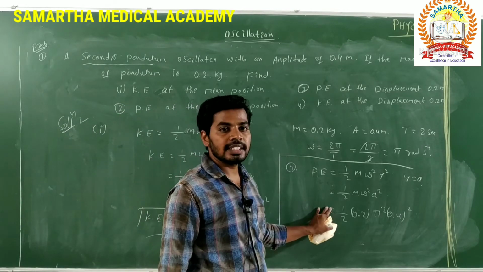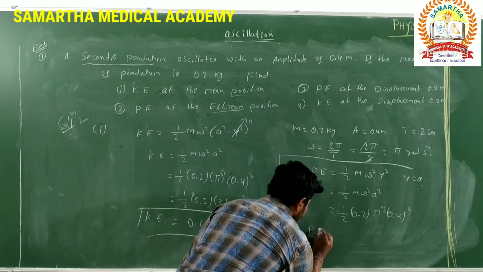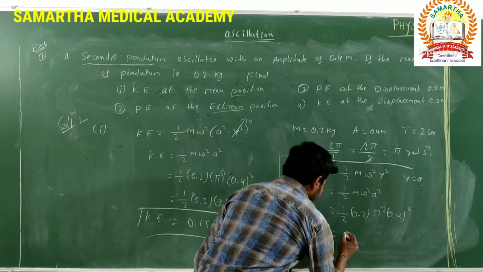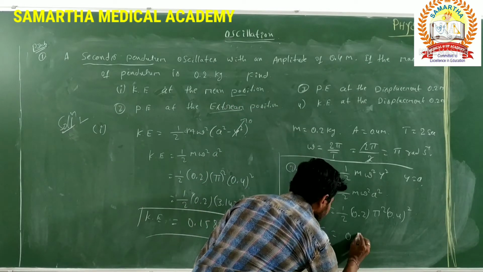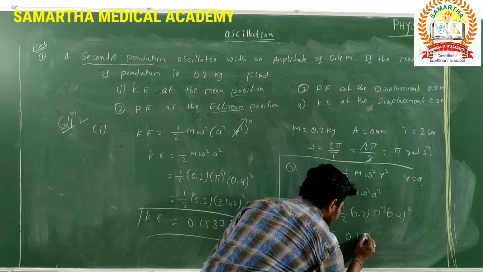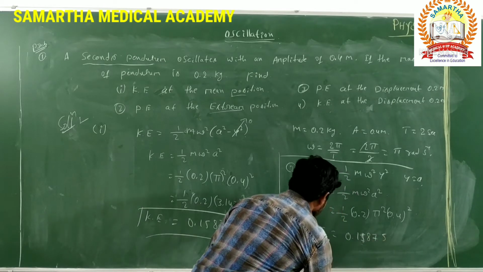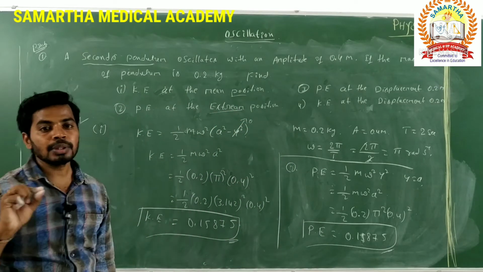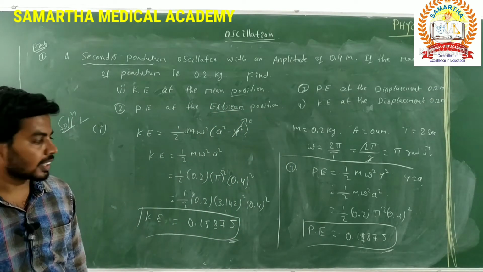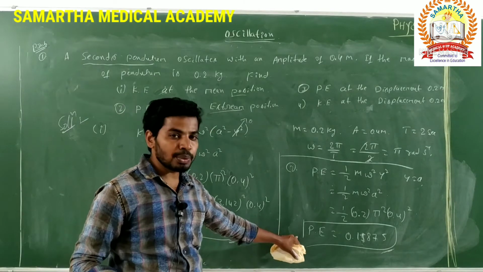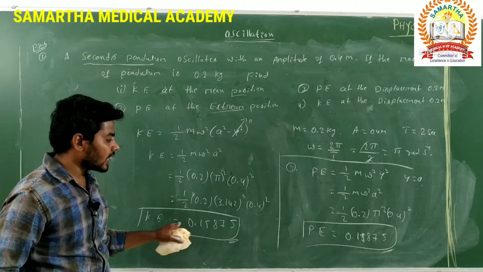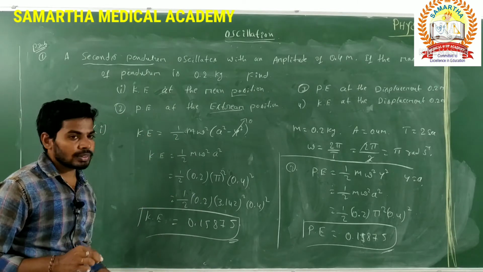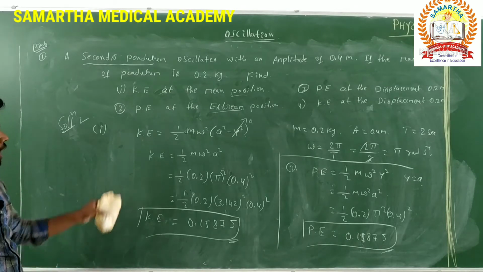Here also the potential energy is the same. Then what about its answer? By using calculation, the potential energy is the same as the kinetic energy, 0.1587 joules. This is the potential energy at the extreme position. Are you understanding? The potential energy at the extreme position and the kinetic energy at the extreme position are both equal. The third point they have given. Pause the video and copy this one.